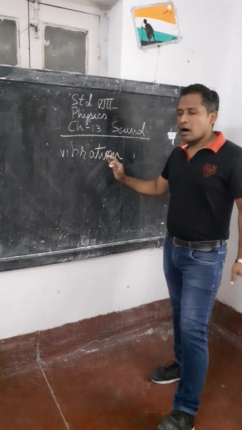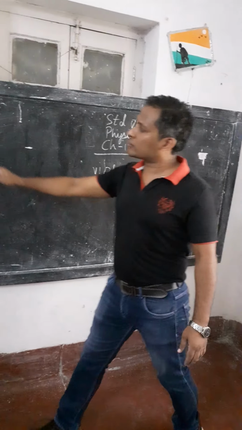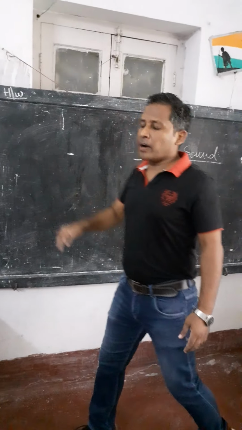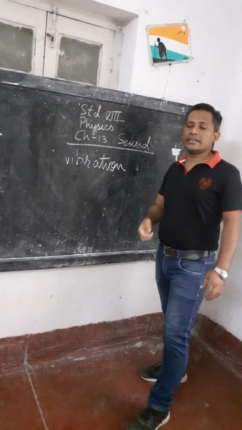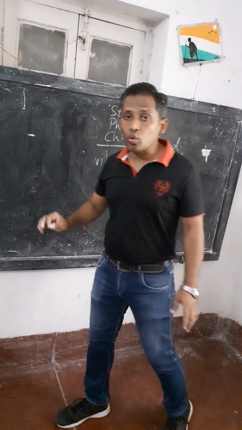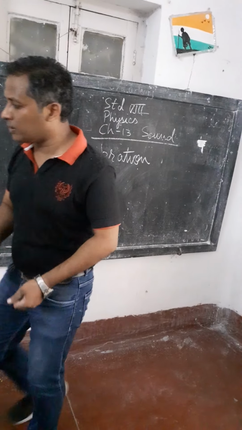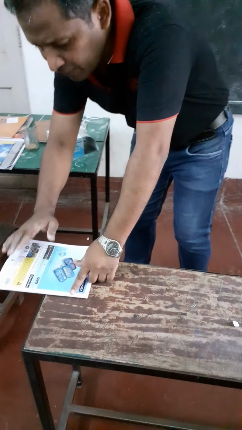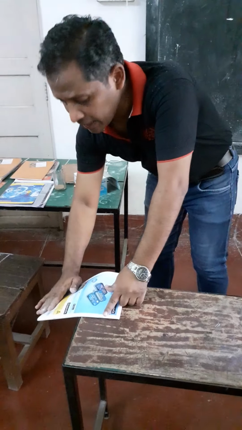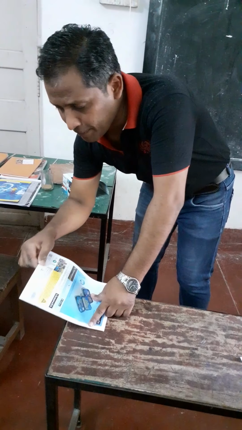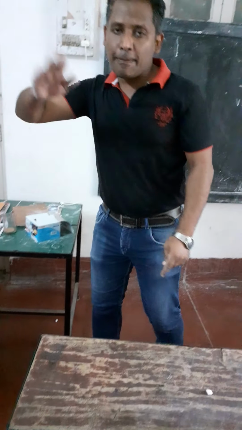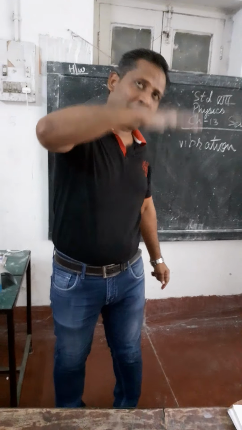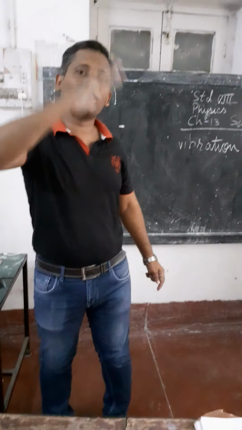Now, how is sound produced? Sound is produced by vibration. What is vibration? Vibration is the to and fro motion of the body. For example, suppose you put a scale here, and when you hit it, the scale moves up and down. So this up and down motion, the to and fro motion of a body, is called vibration.